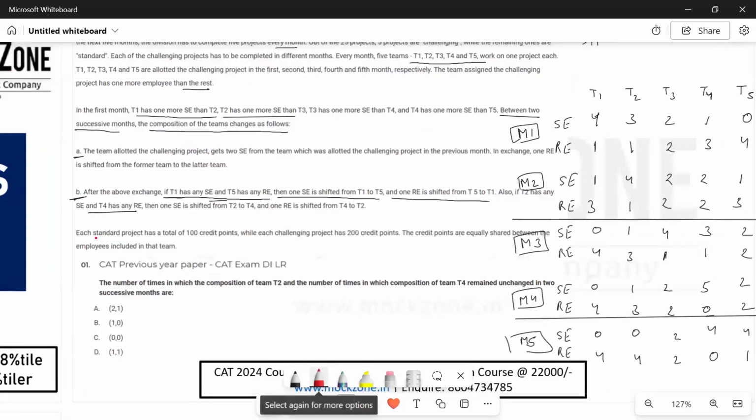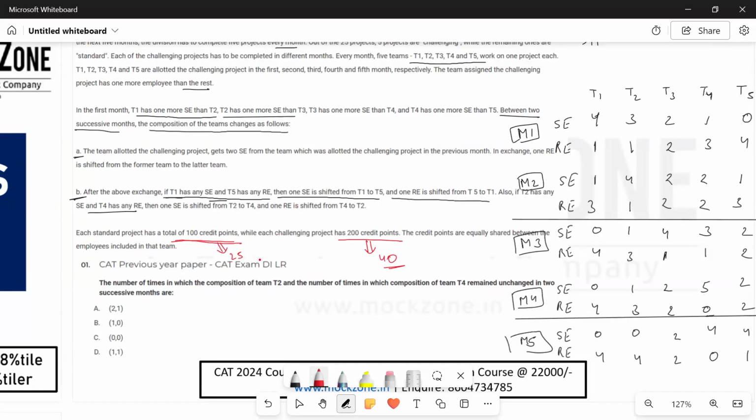अब last statement क्या कह रही है? Each standard project has a total of 100 credit points and each challenging project has a credit of 200 credit points. The credit points are equally shared between the employees included in that team. So जब challenging project है, so we know that in a challenging project there are 5 people in a team. So per person there would be 200 divided by 5, which is 40 points. And in a non-challenging project, there are 4 people in a team. So per person will get 100 divided by 4, 25 credits. So for a challenging project, a person will get 40 points. For a non-challenging project or a regular standard project, a person is getting 25 points.